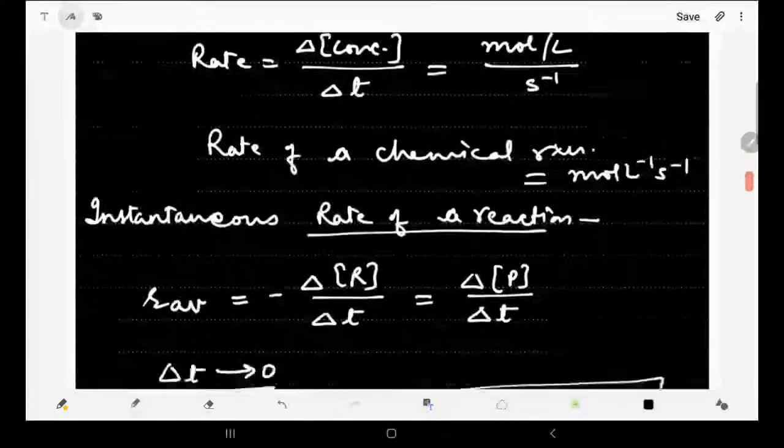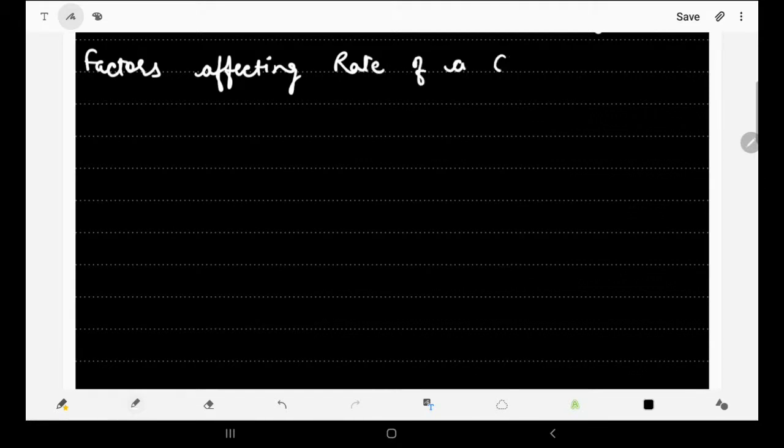Now the next topic is factors affecting the rate of a chemical reaction. What are the various factors which affect the rate of reaction?